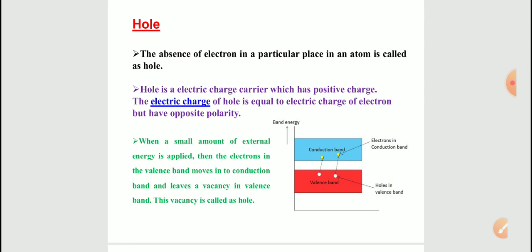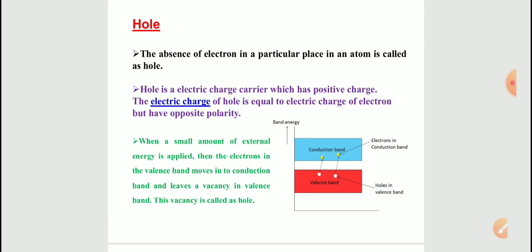And we are going to discuss another concept here, the hole. A hole is very simple to understand. If you consider a semiconducting material as shown in the figure, imagine initially there are 2 electrons in the valence band. Now when you give a certain amount of energy to the valence band, those electrons will jump from the valence band to the conduction band and become free electrons, and they will leave 2 holes in the valence band. So the absence of an electron in a particular place in an atom is called a hole.